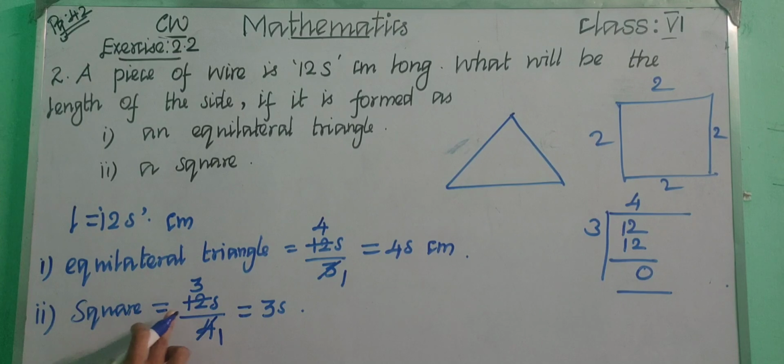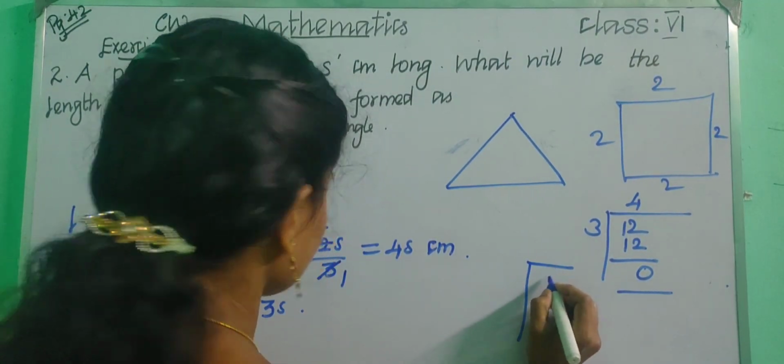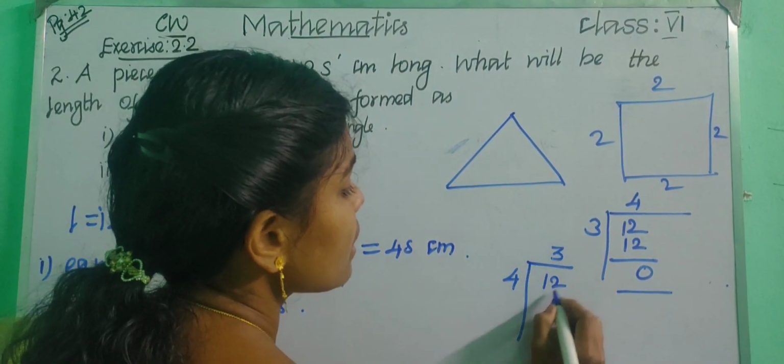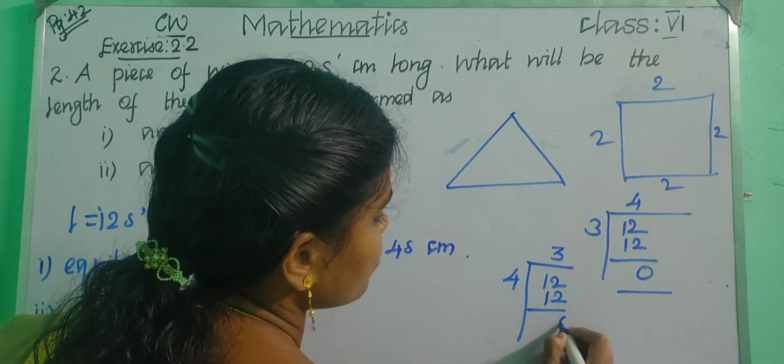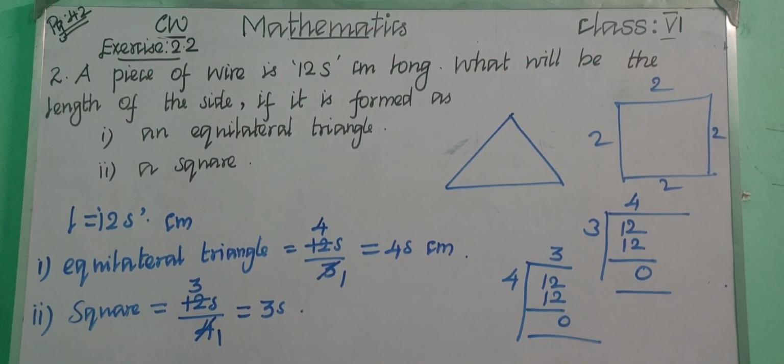If you don't know this, you can also divide. So how will you divide? 12 divided by 4. 3 4s are 12, so 12 minus 12 is 0. So what is the answer? 3s is the answer. Okay, children, copy this in your classwork notebook. Pause the video and write.